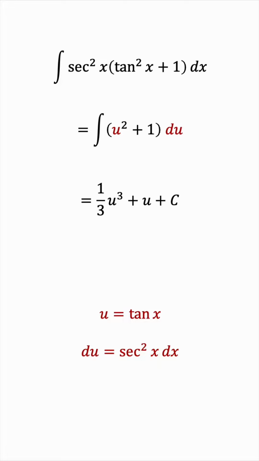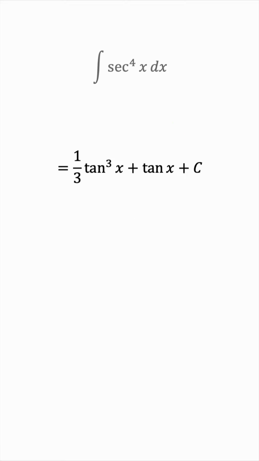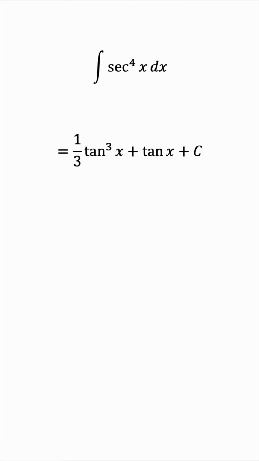The last step is to substitute back the tan x. This gives us our final answer for the integral we started with. The integral of secant to the 4 is 1/3 tan cubed x plus tan x plus a constant of integration c.